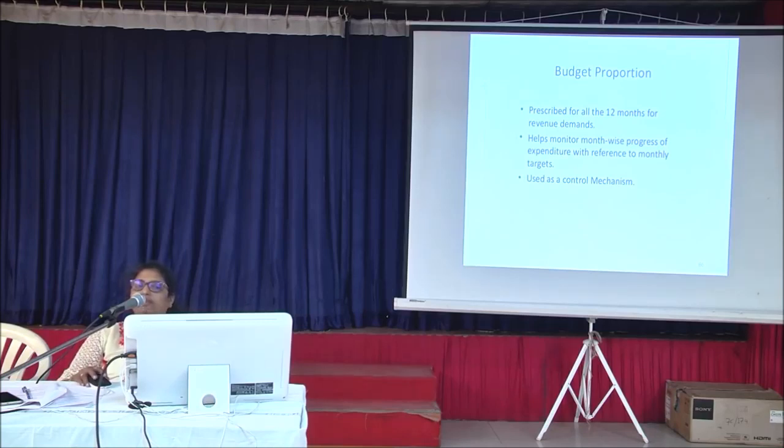It also helps as a control mechanism. By doing this budget proportion, like for OT, TA, we come to know what is the increase, in which month we are increasing, which month we are reducing accordingly.